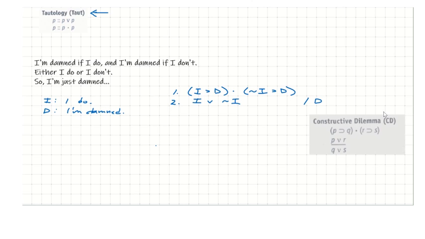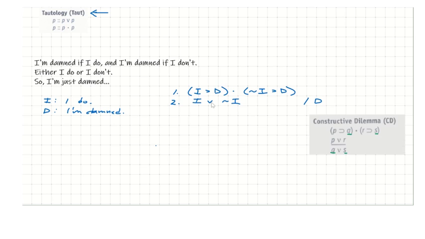Now here's where it can get a little counterintuitive, at least initially. Students see that the conclusion of a CD move is supposed to be Q or S, and sometimes there's the mistaken belief that then this disjunction has to be of two different sentences. But if you take a close look at constructive dilemma, what's being derived is the consequent of the first conditional with a disjunction, and then the consequent of the second conditional.